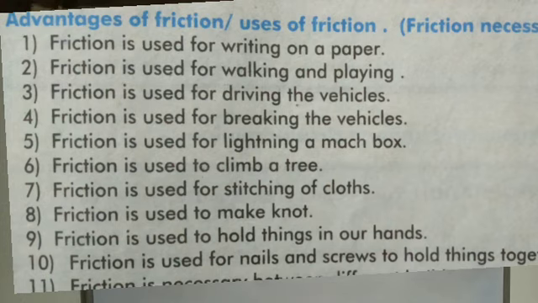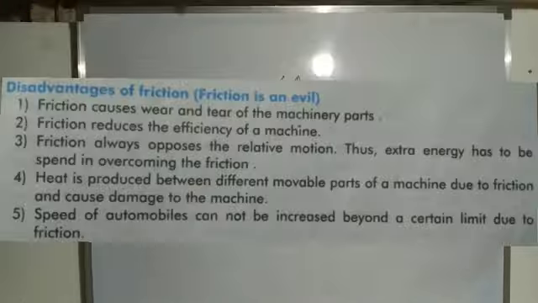And next we consider the disadvantages of friction. The first one, friction causes wearing and tearing of machinery parts. It means wearing and tearing.